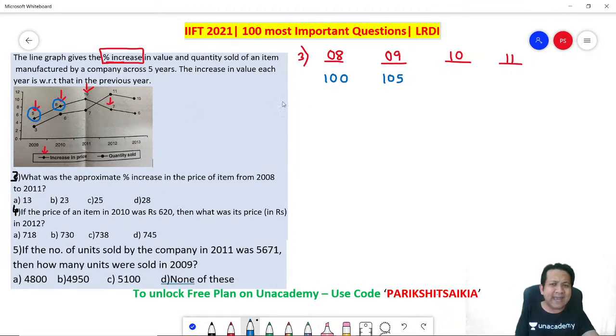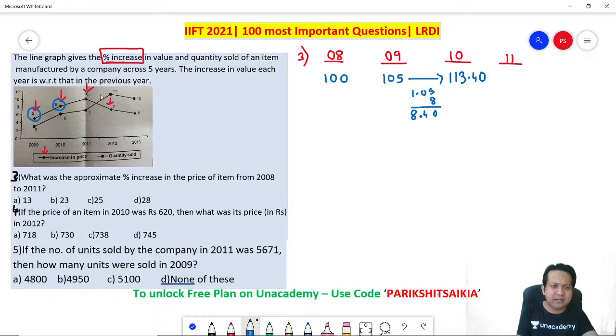Remember, 10% means 10.5. So what is 1%? 1% means 1.05. If you have to calculate 1% of a number, put a decimal before the last 2 digits. So 1% of 105 is 1.05. So what is 8% into 8? 8 times 1.05 is 8.40. So 105 plus 8.40 will become 113.40.